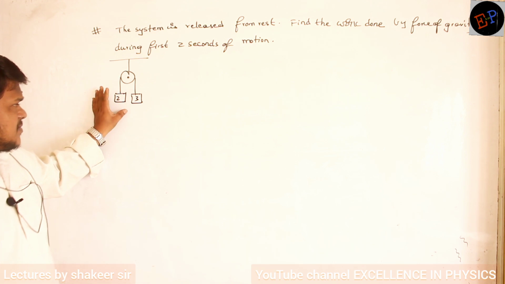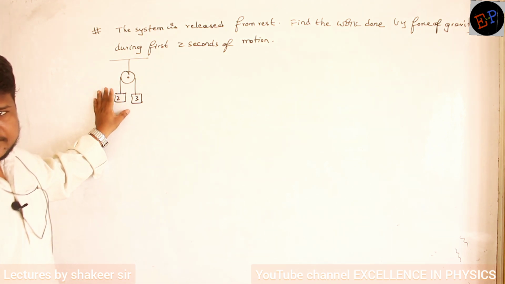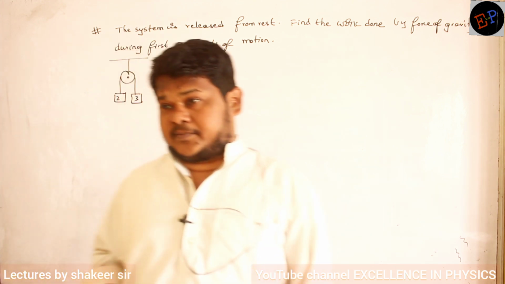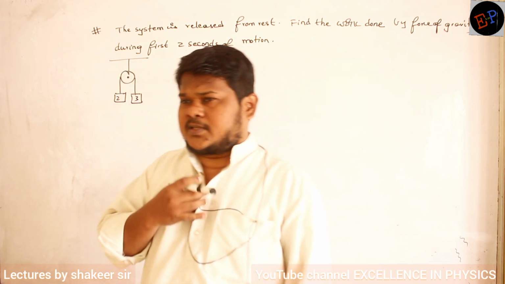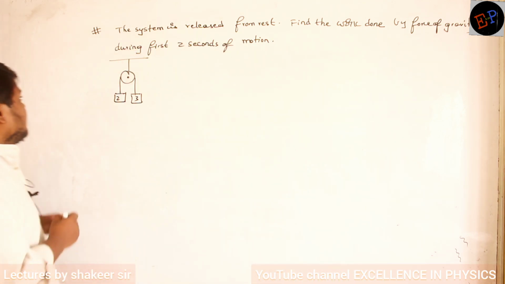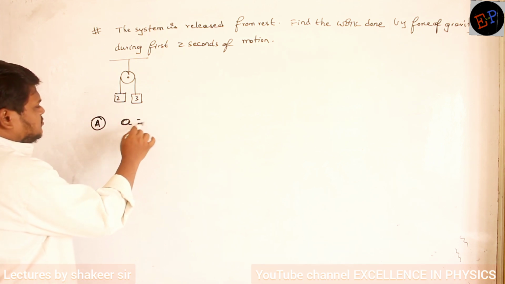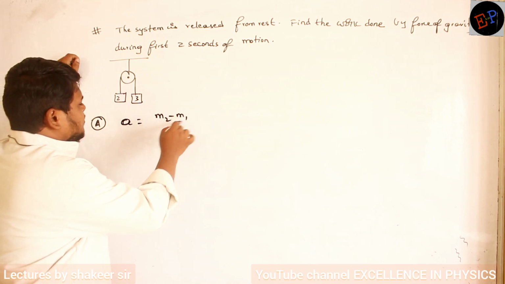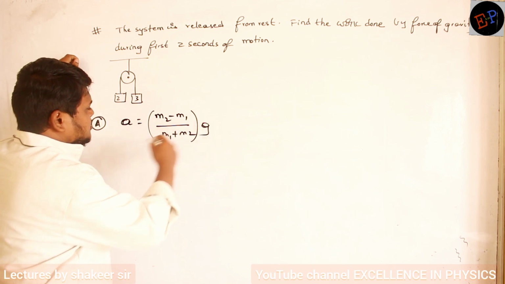So what kind of system is this? This is an Atwood machine. Already we have studied Atwood machine. When a pulley is present and 2 masses are suspended by 2 ropes, it is called an Atwood machine. Clear? And already we calculated in Newton's laws the acceleration of Atwood machine. What is the acceleration? (m2 minus m1) divided by (m1 plus m2) into g. This is the acceleration, no?